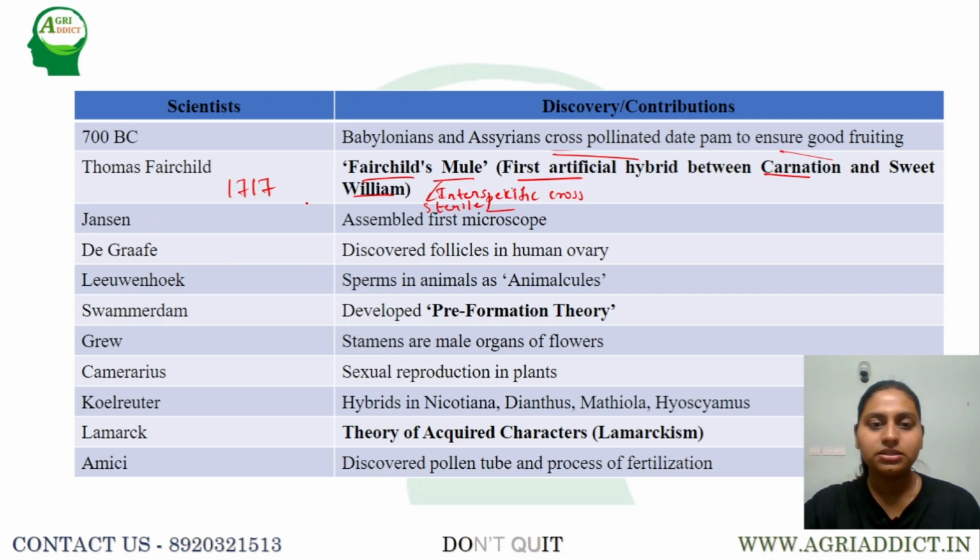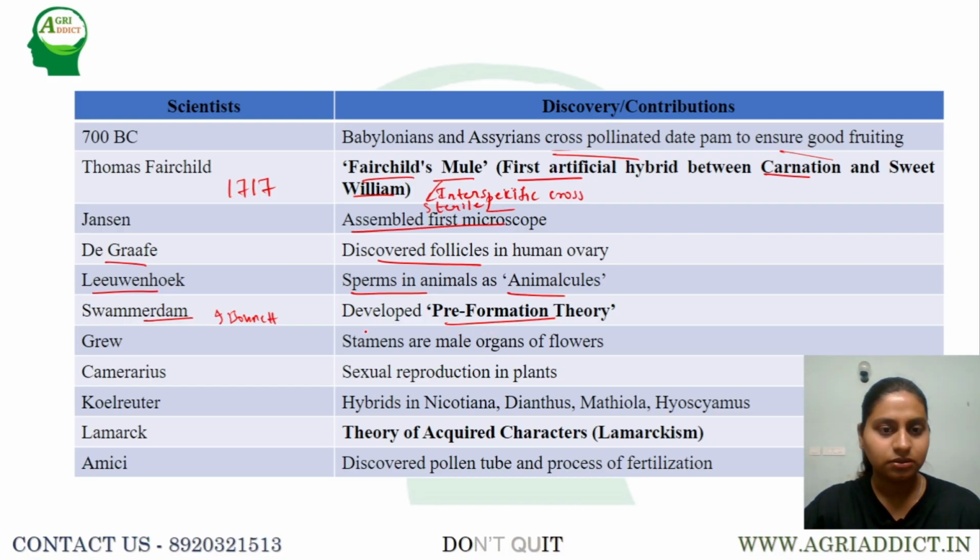And next, Janssen was the one who assembled the first microscope, and with the help of this microscope, de Graaf was able to discover the follicles in the human ovary, which is responsible for the production of the female gamete, that is egg. Next, Antony van Leeuwenhoek identified the sperms in animals, but he wrongly named it animalculus. Next, Swammerdam along with Bonnet, they gave the preformation theory. All the theories which are mentioned here will be explained in the last session.